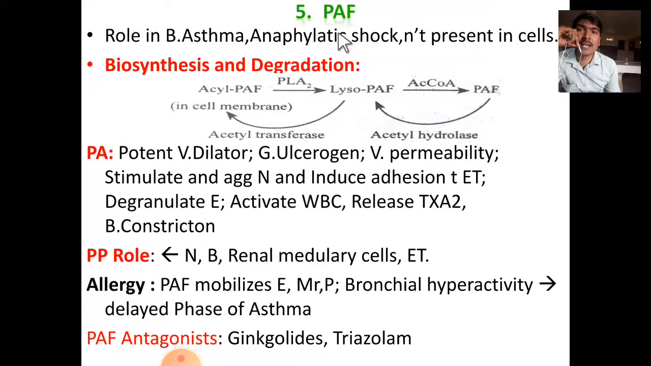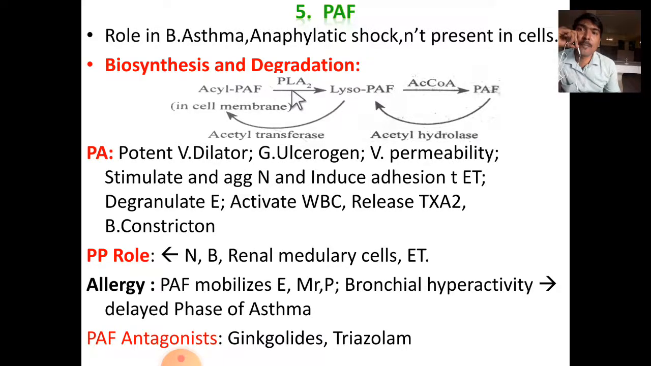Coming to platelet activating factor, they have role in bronchial asthma and anaphylactic shock. These platelet activating factors are not preformed in these cells. That means they are not stored in cells. Coming to biosynthesis and degradation, they are derived from the phospholipid cell.